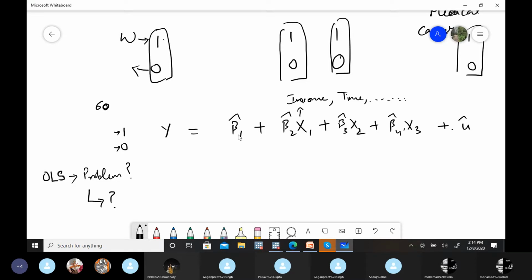We won't get the expected or mean value of y. Tanya, I don't think that's the problem here. Generally when we apply OLS, it always gives us the expected value, right? So if we have this data, definitely the software will give us this result.